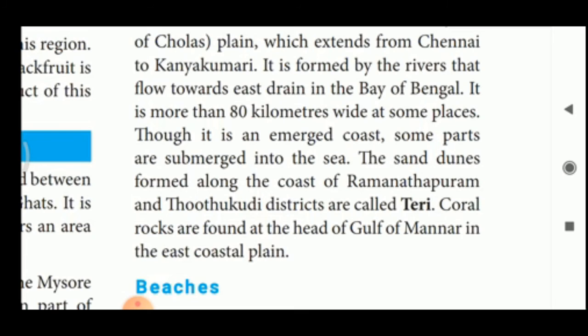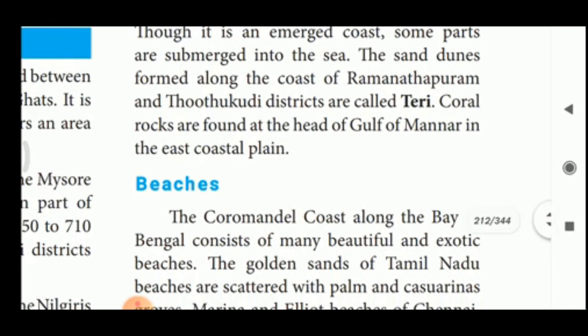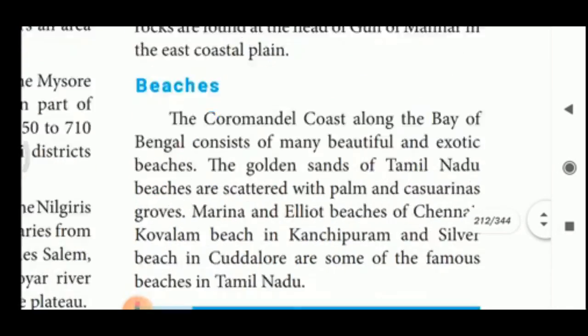The sand dunes formed along the coast of Ramanathapuram and Thoothukudi districts are called Theri. Boys, this is a very important 2-mark question. Please note this. What is Theri? Theri is nothing but the sand dunes formed along the coast of Ramanathapuram and Thoothukudi. Along the coastline of Ramanathapuram and Thoothukudi districts, some sand dunes are there. That is only called Theri. Coral rocks are found at the head of the Gulf of Mannar in the east coastal plain.